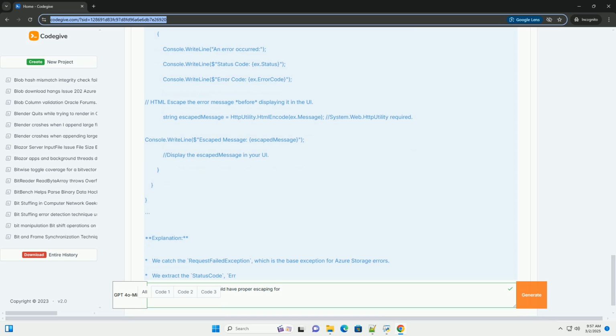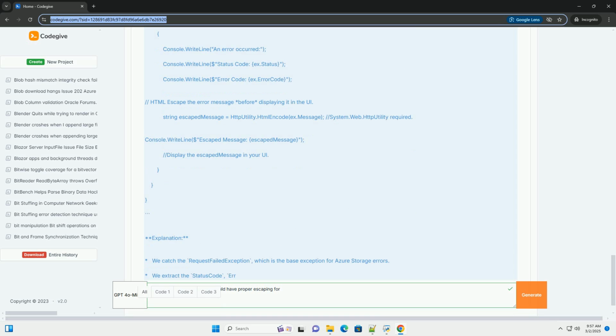7. Beyond error messages, escaping user-provided data. Remember that escaping isn't just for error messages. Any user-provided data that is displayed in your application's UI or used in other potentially dangerous contexts, like database queries, should be properly escaped. Always treat user input as potentially malicious.